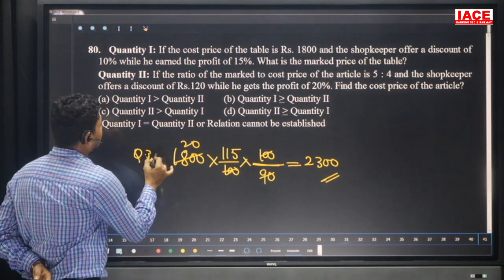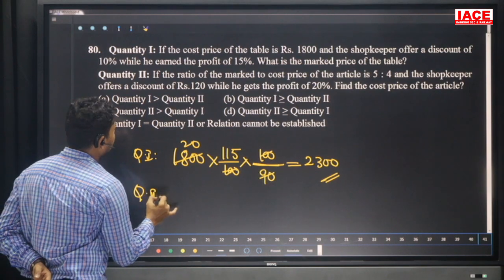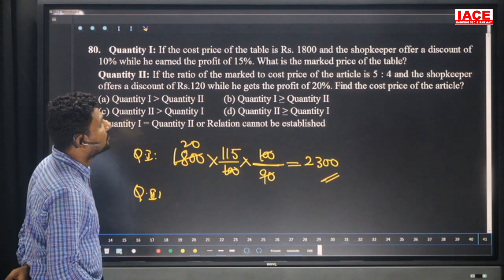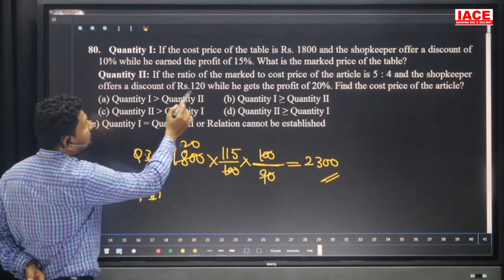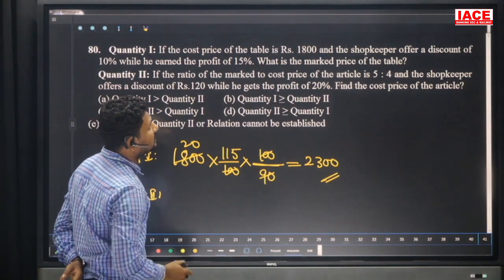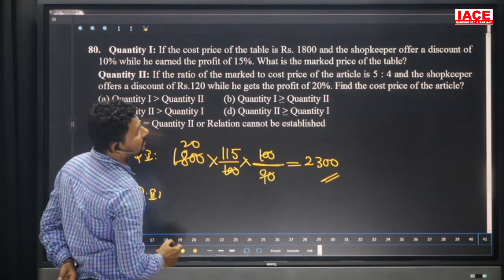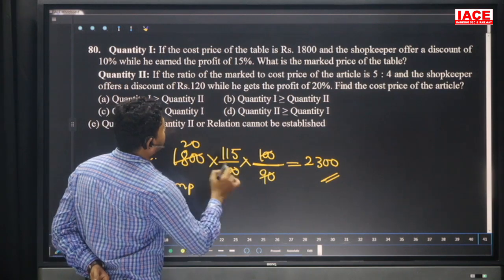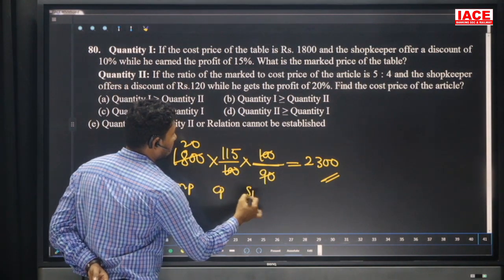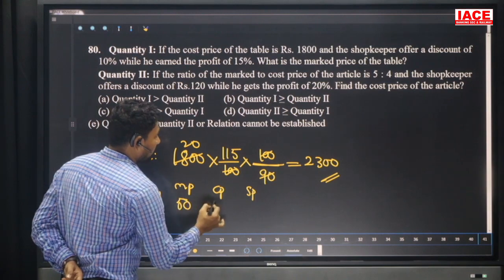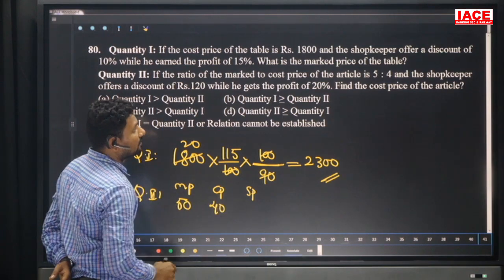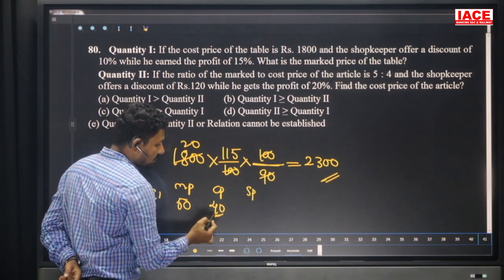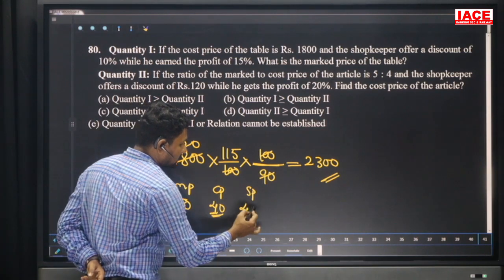And coming to quantity 2, here the ratio of the market price to the cost price of the article is 5 is to 4, and the shopkeeper after the discount of 120 gets a profit of 20 percentage. So find the cost price of the article. Here the market price, here the cost price and here the selling price. I will take the market price and cost price as 50 and 40, and 20 percentage profit on 40 means it is 48.